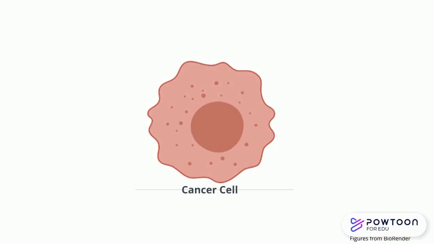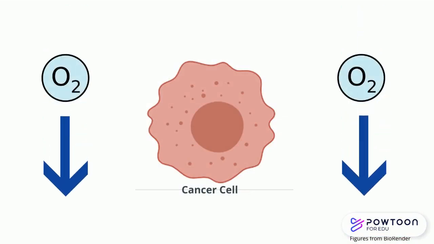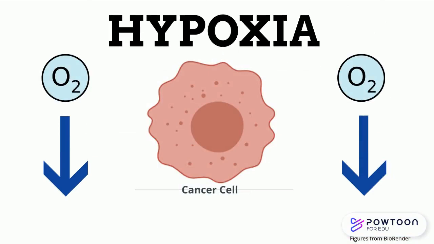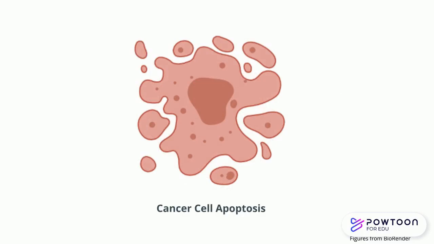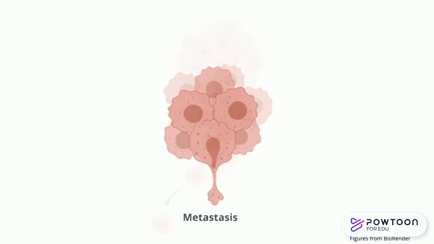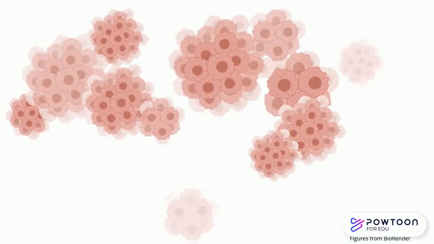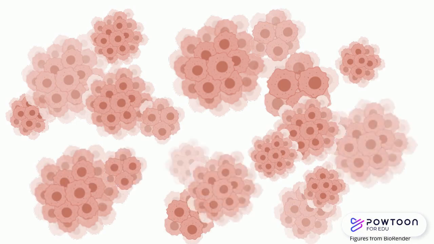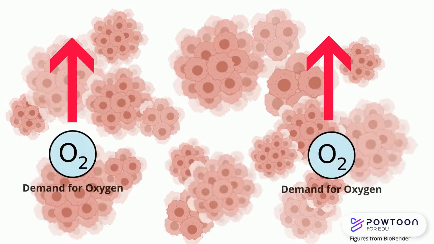A common feature in most cancerous tumors are low oxygen levels, which we just learned is the basis of hypoxia. The hypoxic state can make tumors difficult to treat as it alters their cellular metabolism and can disrupt programmed cell death, resulting in uncontrolled cell growth and spreading of these tumors. The increased growth or proliferation of the cancer cells also contribute to the hypoxic conditions as there are greater demands for oxygen.